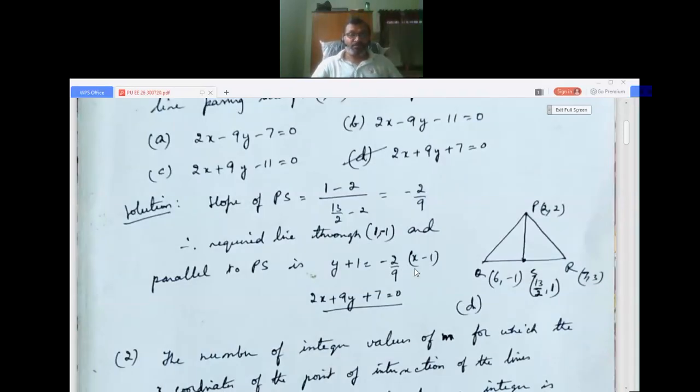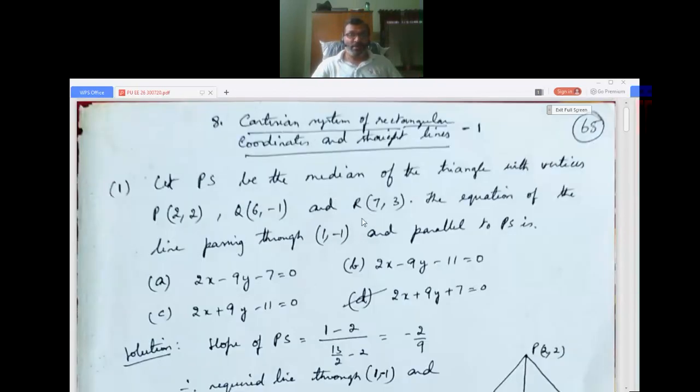Now once again I take the problem. Let PS be the median of the triangle with the vertices P(2, 2), Q(6, -1) and R(7, 3).